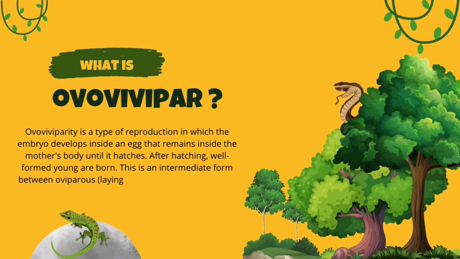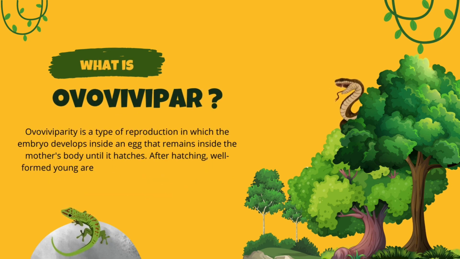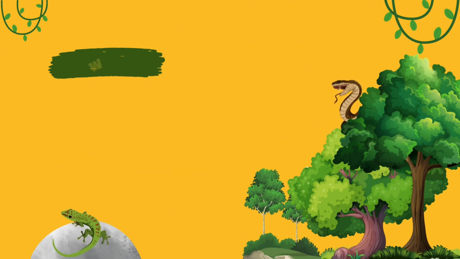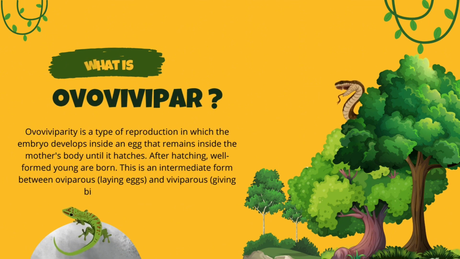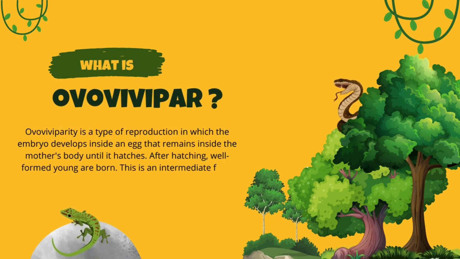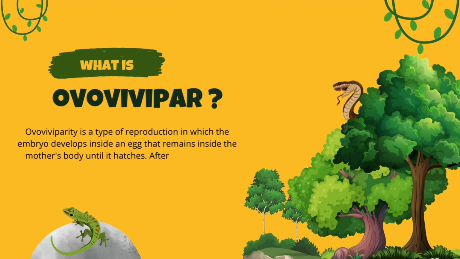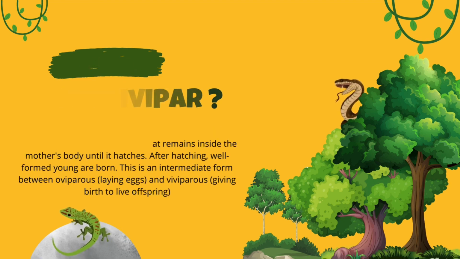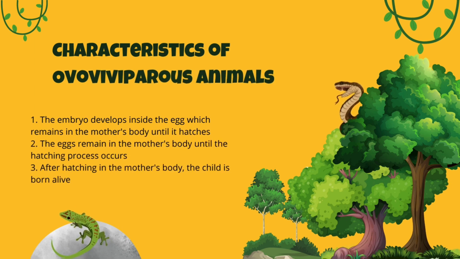So what is ovovivipar? Ovovivipar is a type of reproduction in which the embryo develops inside an egg that remains inside the mother's body until it hatches. After hatching, young are born. This is an intermediate form between oviparous and viviparous. And then there are the characteristics of ovoviviparous animals.